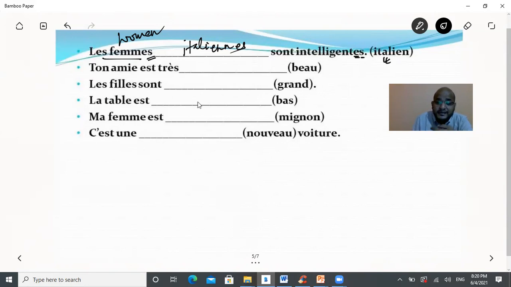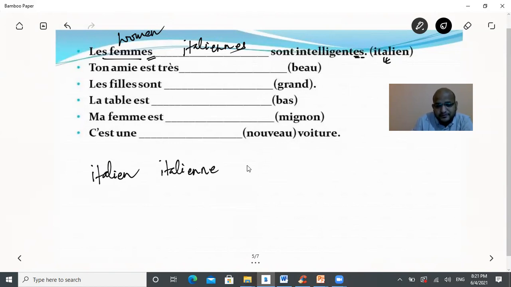All right, there'll be four forms of this adjective, nationality and all. So let's see the four forms first of all. If we take this Italian nationality, it will be italien. The feminine form will be italienne.